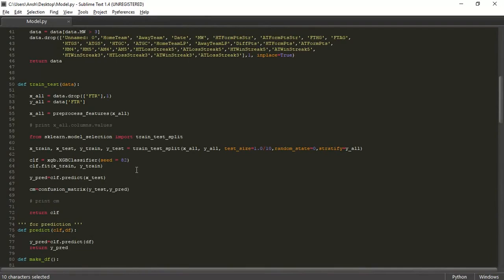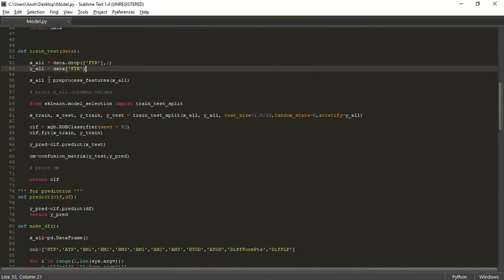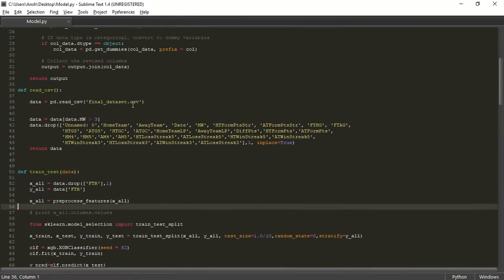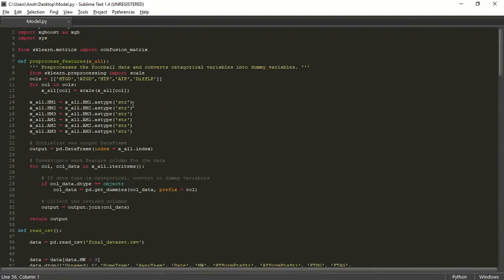Heading on to train test, we divide the dataset into 2 parts, xall and yall, where xall contains all the features, all the independent variables on which this target variable yall depends. We then pre-process all this xall, in which we basically scale all those features so that all the features lie in a specific range. Heading on to the pre-processing features function.